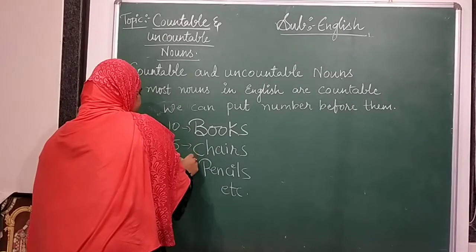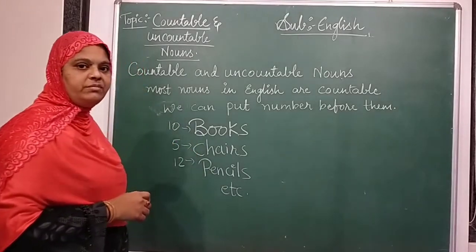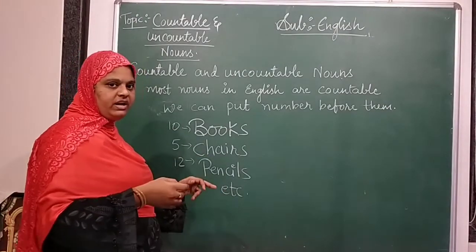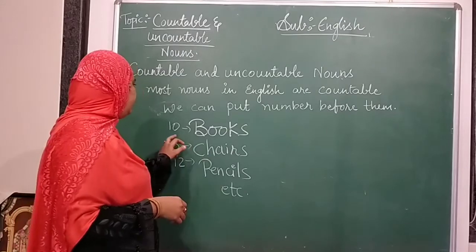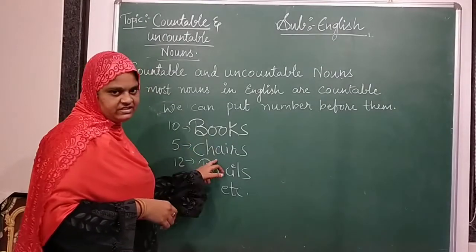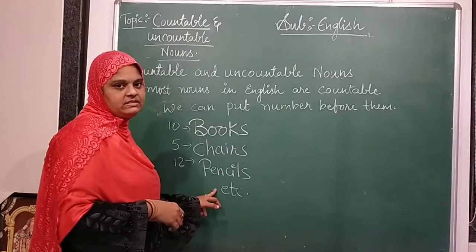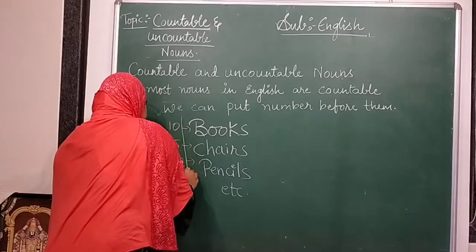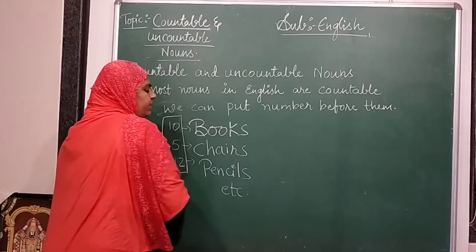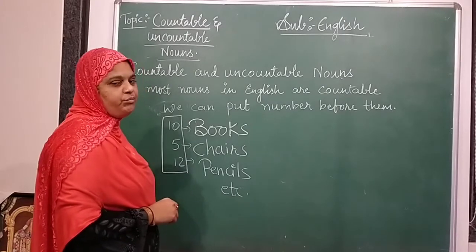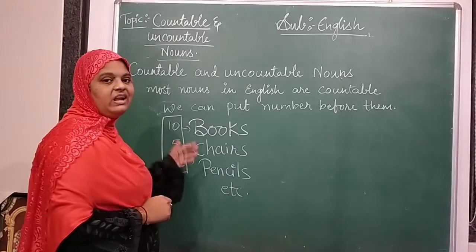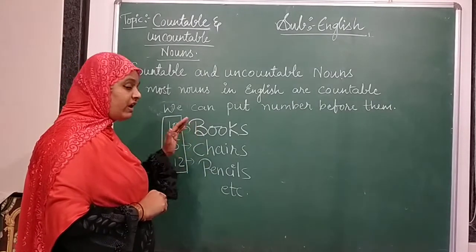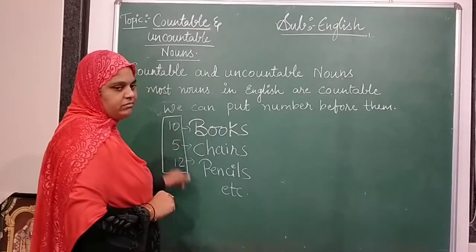Why? Because these are countable nouns. So 10 books we have counted. It is countable, meaning counted. 10 books, 5 chairs, 12 pencils. So we are counting, so we can put a number before it. Why? Because they are countable. For countable nouns, we can keep the numbers.